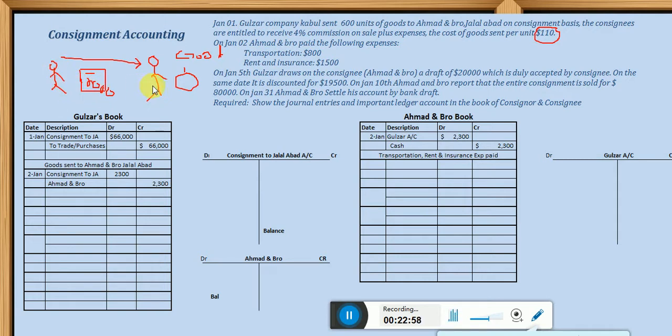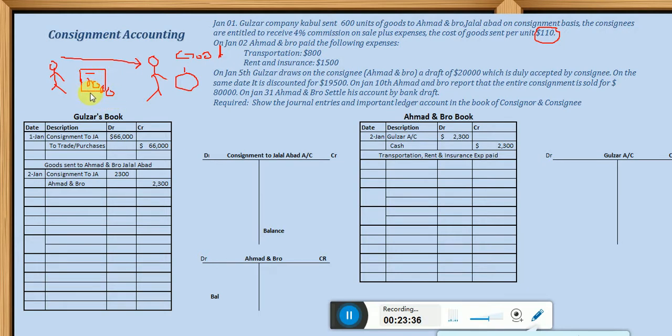Whenever this draft is accepted, the consignee is taking the responsibility and telling the consignor, no problem, I will pay this draft. Now this draft is taken back by the consignor, and the consignor is just negotiating this draft. For example, the consignor needs some cash, goes to the bank and tells the bank that I have a draft equal to $20,000, and this draft can be paid by the consignee after 1 month, and the consignee has already accepted this draft.